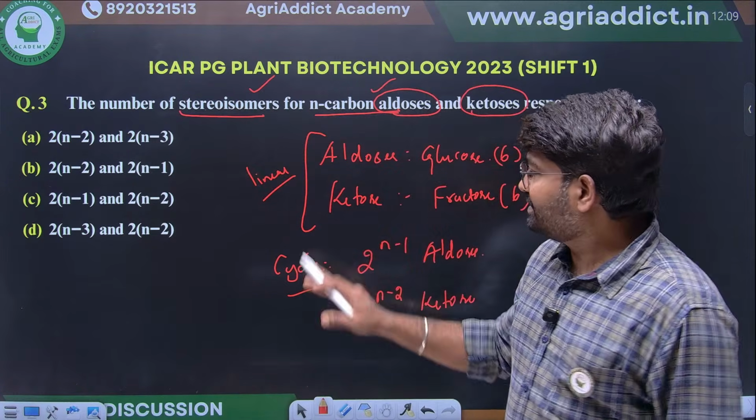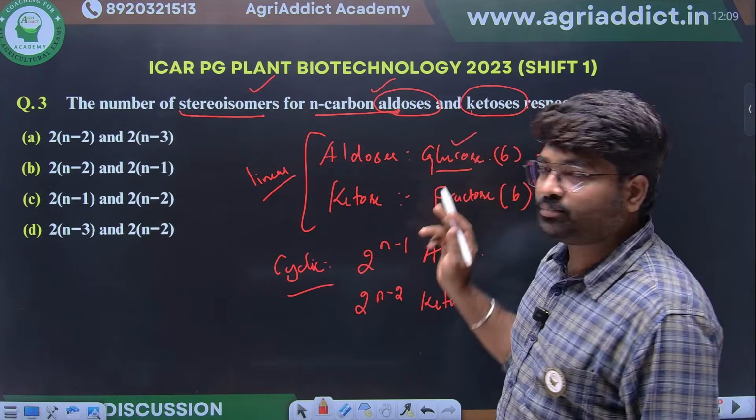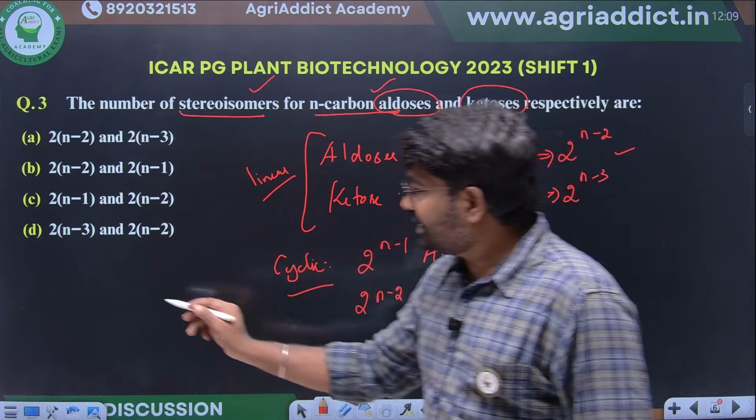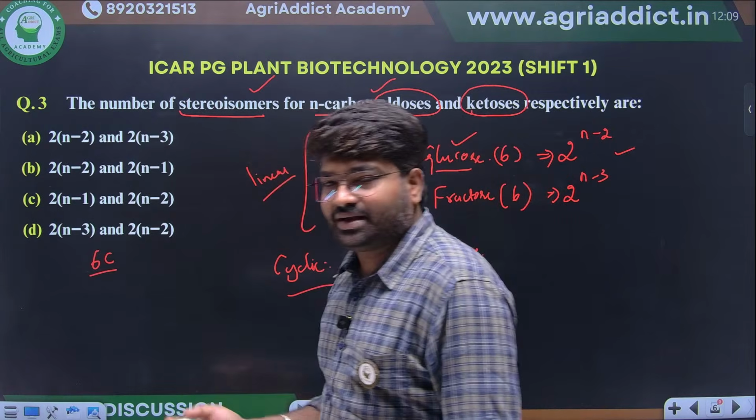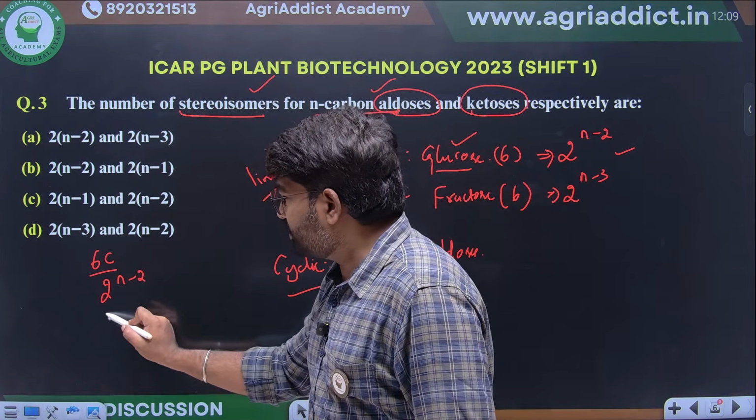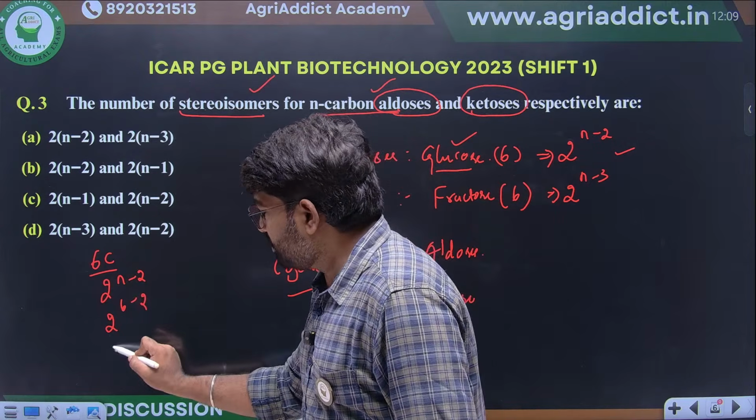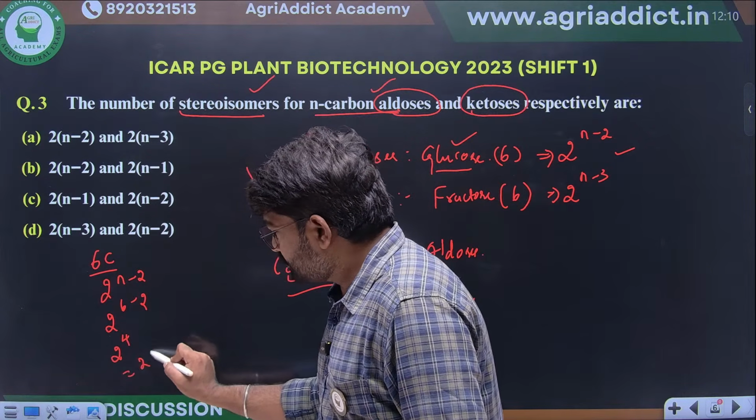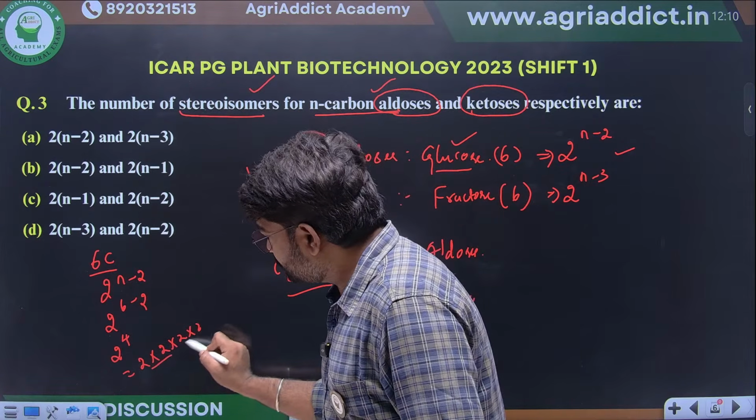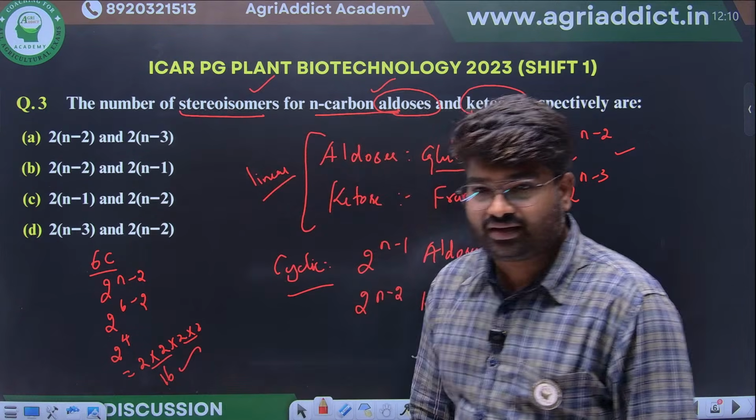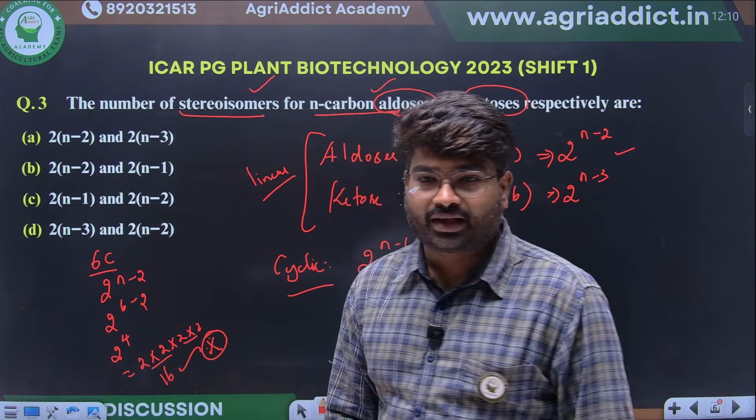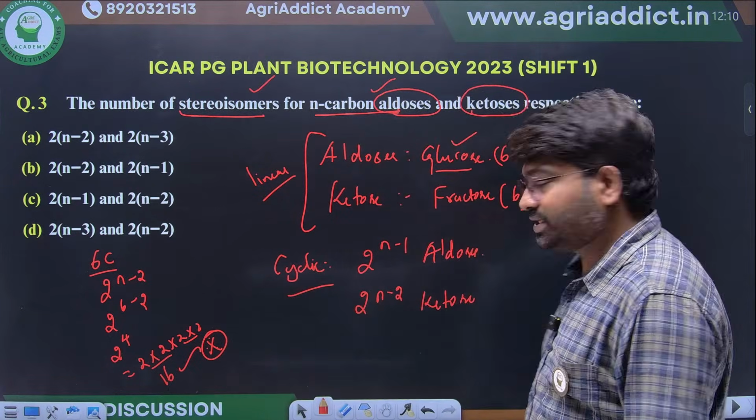They can give glucose and ask what is the possible number of stereoisomers for glucose. We know the number of carbon atoms is 6 in glucose. The general formula is 2 power n minus 2, so 2 power 6 minus 2, 2 power 4. Total? 2 twos are 4, 4 twos are 8, 16 possible isomers are there. Okay, this is clear. This is another important point; they can also ask a question like this.